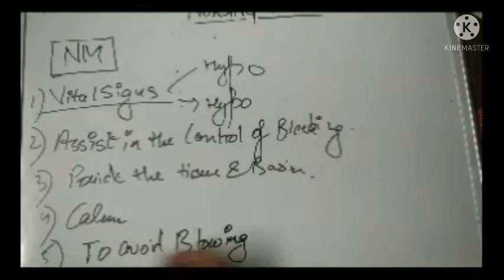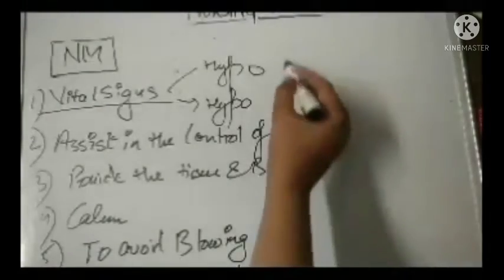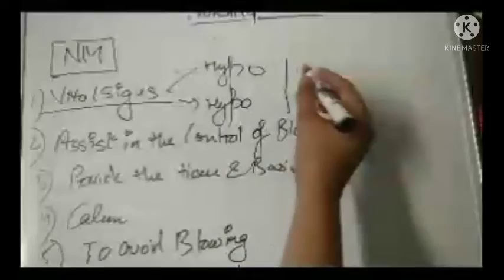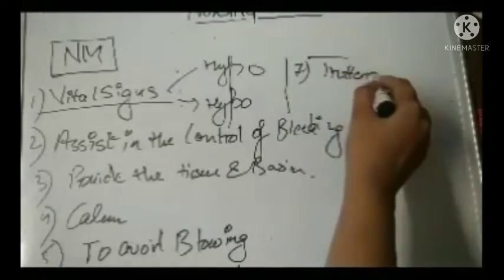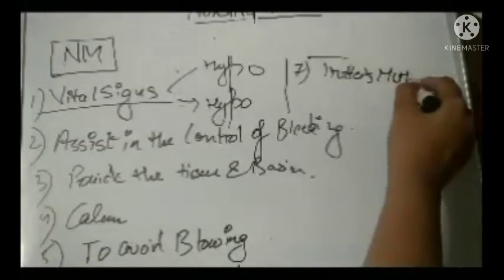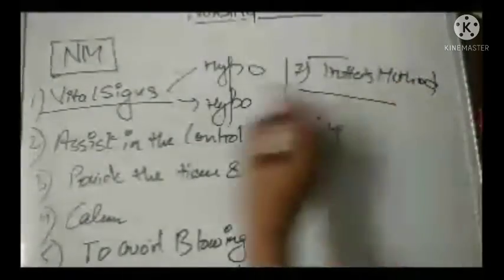Then you need to be ready with the discharge teaching, and the Trotter's method. Trotter's method also you will teach to the client. So I hope these things are clear to you.